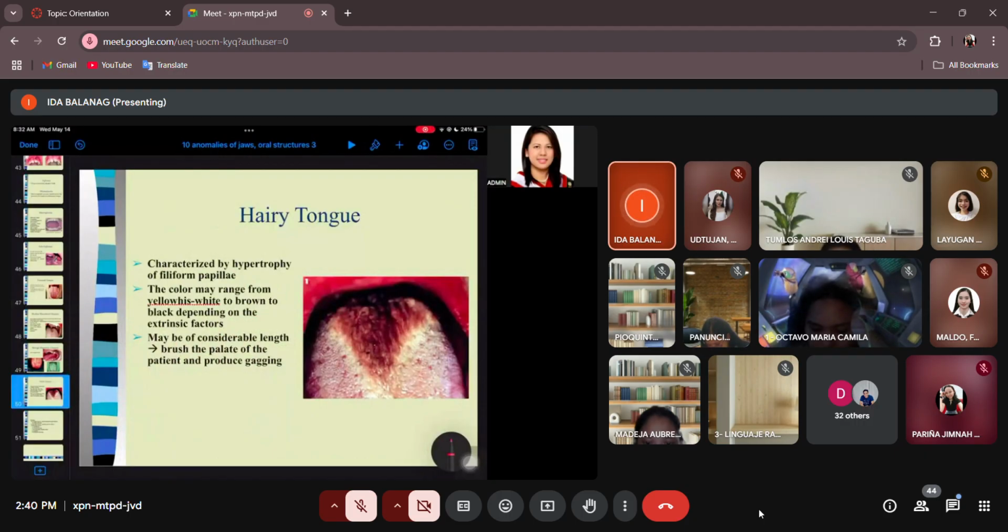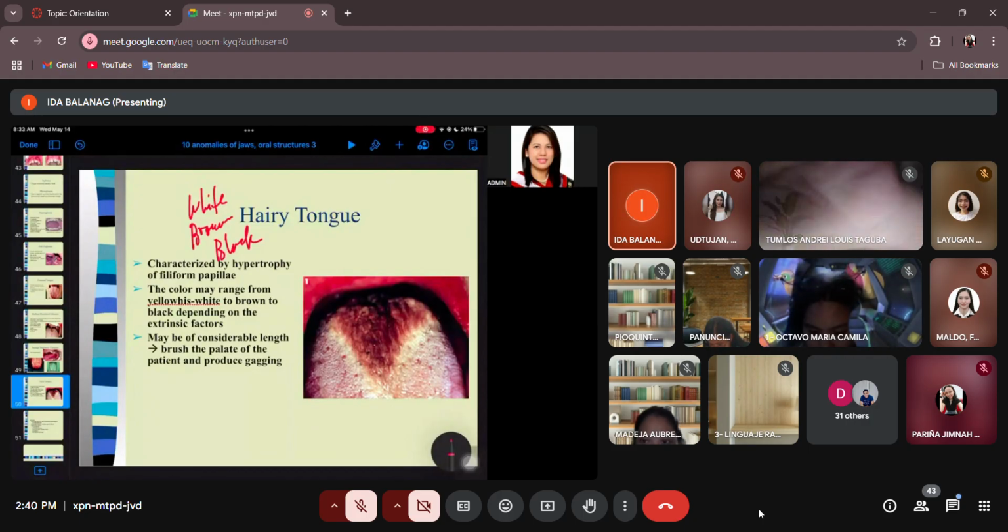It can be of different colors. You can call it the white hairy tongue if it's white, you can have a brown hairy tongue, or you can call it the black hairy tongue. Okay, what makes it hairy? It's not hair, but there is an elongation of the filiform papilla that looks like hair, right?